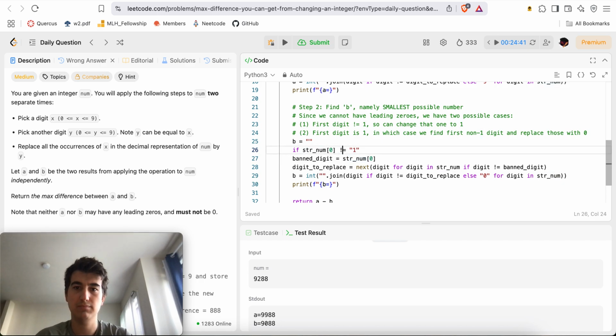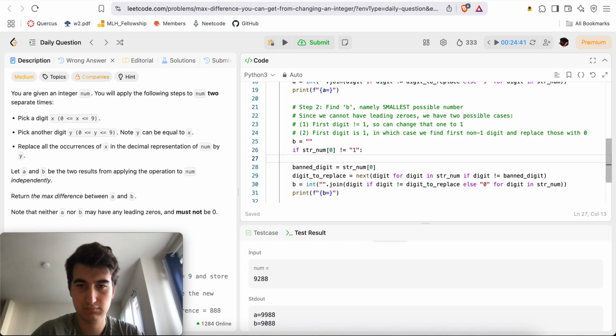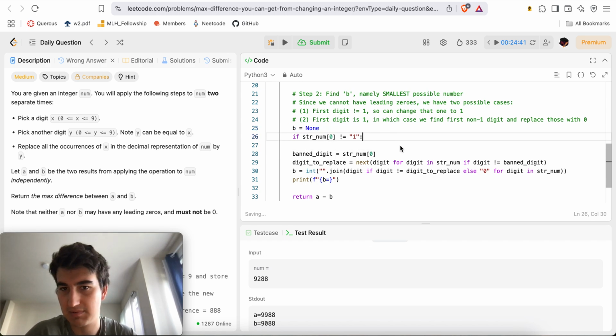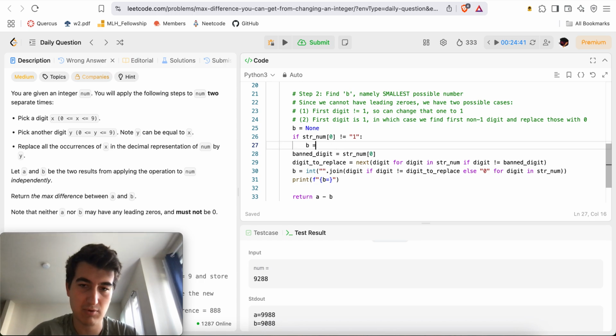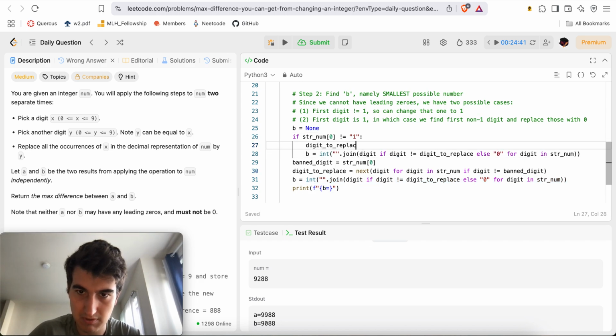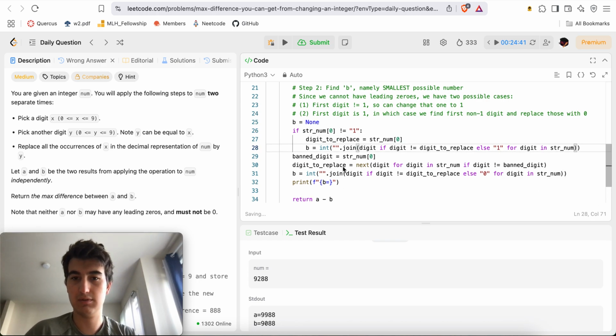Doesn't equal 1. Is equal to none. We really don't need this, but it just makes me feel safer. I'll say B because it's runtime stuff with Python, whatever. I've never actually liked that. To replace will be equal to start, none of 0, and we'll replace that with a 1.